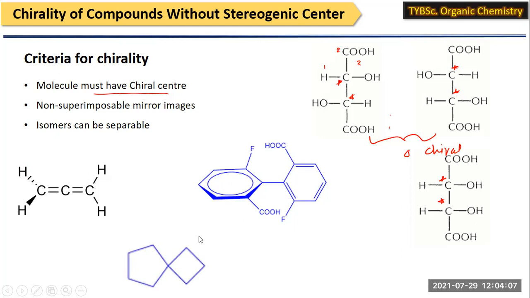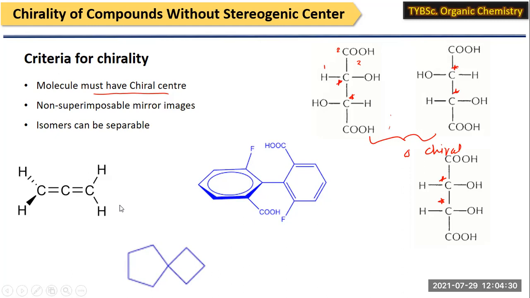So this is a spiro compound. These are the molecules which do not have any chiral center, but they possess chirality. So what is the criterion for such a molecule to become chiral? There is a chiral axis in these molecules that gives them chirality.